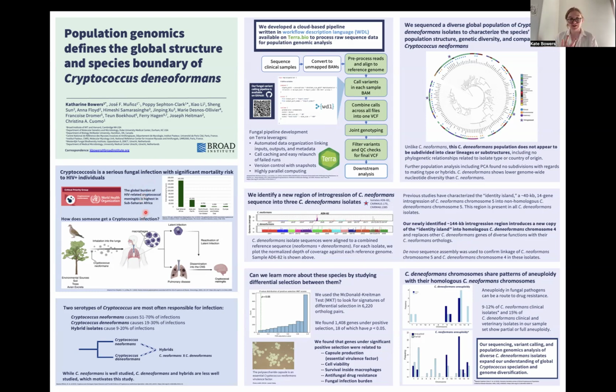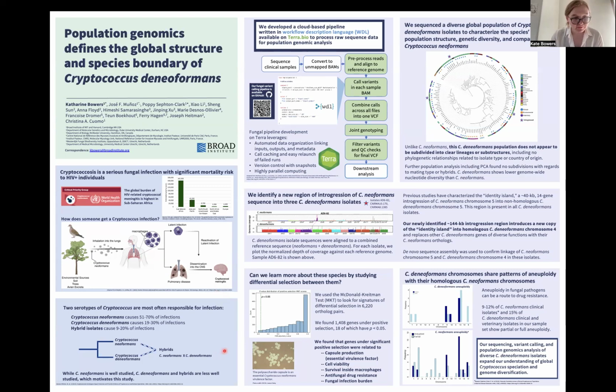Cryptococcus is environmentally acquired. People would breathe it in from environmental sources like soil, trees, and avian excreta, where it goes into the lungs and either is fought off by macrophages or, in the case of immunocompromised patients, may develop into cryptococcal meningitis, which can be life-threatening.